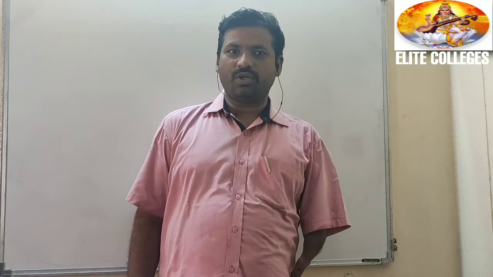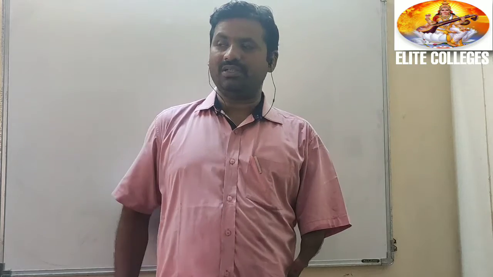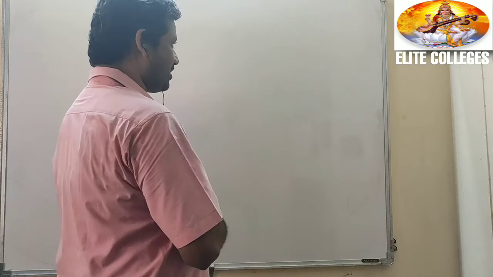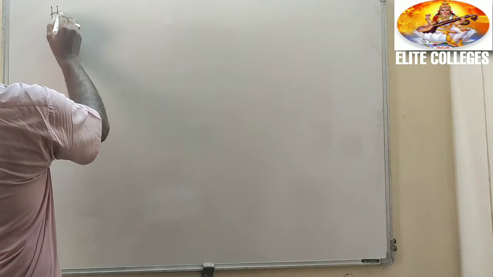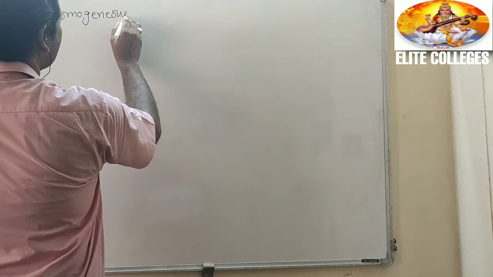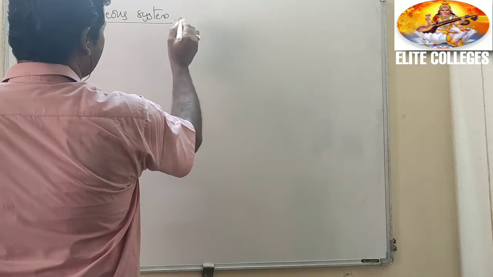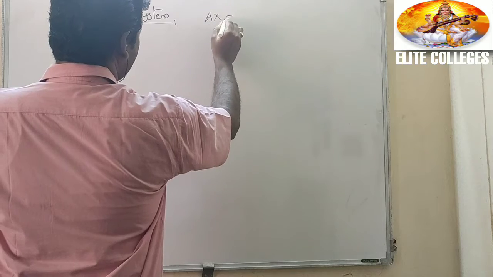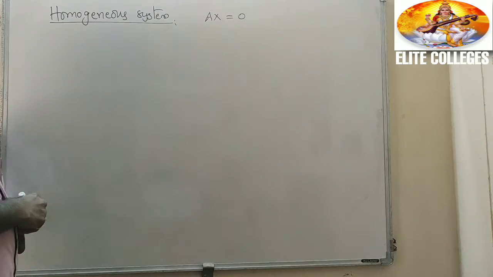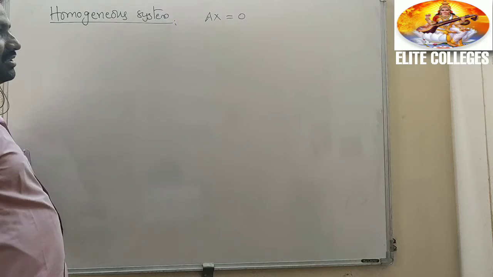Right students, today we will discuss the homogeneous system. In the last class we discussed the non-homogeneous system. Today we will discuss the homogeneous system. What is the homogeneous system? Ax equal to 0, that is the homogeneous system.